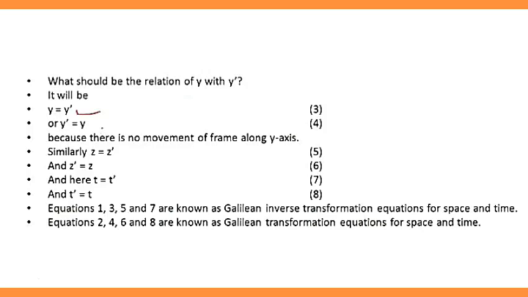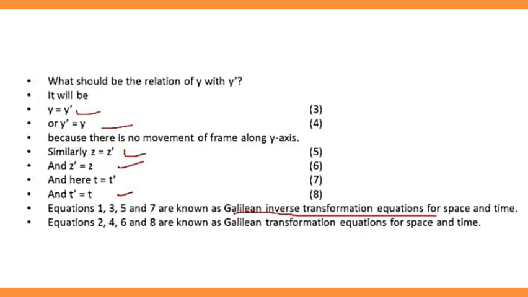Now what should be the relation of y and y dash? It will be y dash equals y, because the axes we are supposing are along the x-axis. Similarly, z dash equals z, and t is equal to t dash, and t dash equals t.